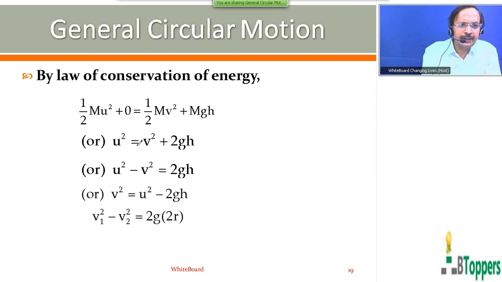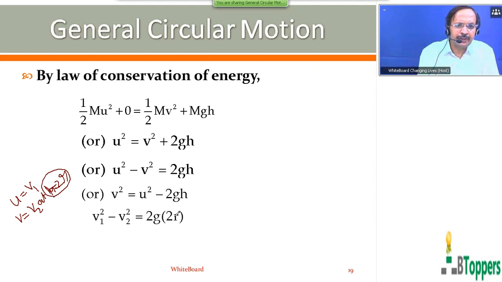So if u equal to v1 in the present discussion, v will be equal to v2 at h equal to 2r. That means at the instant the bob reaches the highest position, the height of the bob above the lowest position can be taken as 2r. So h can be taken as 2r. Then you write v equal to v2. That means this is the equation we have used here.